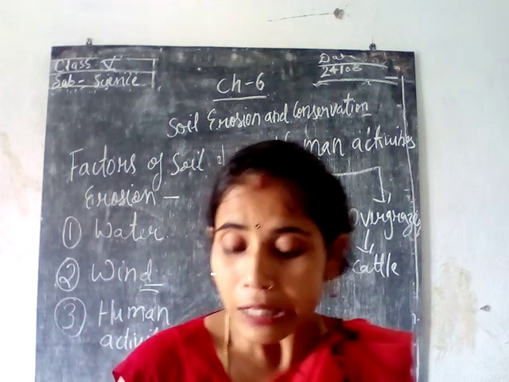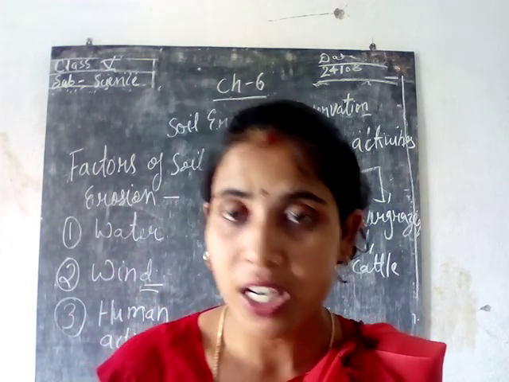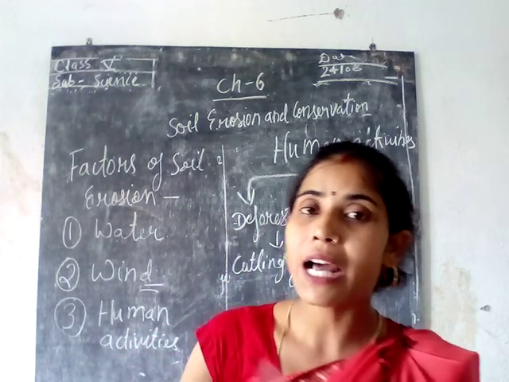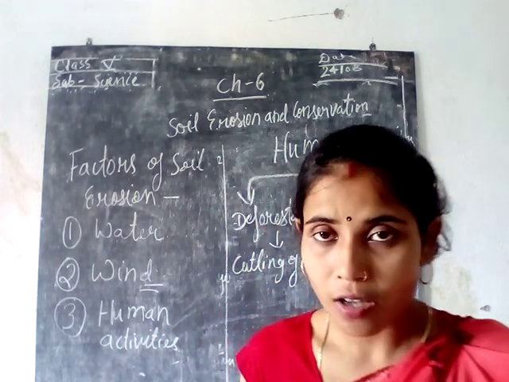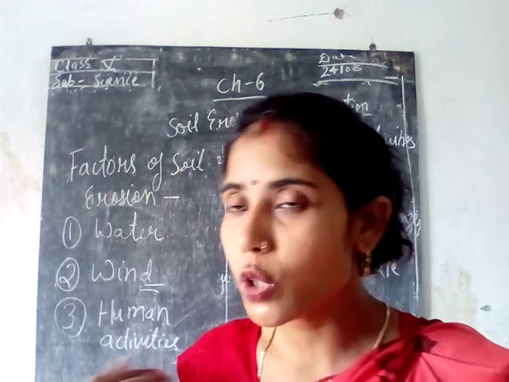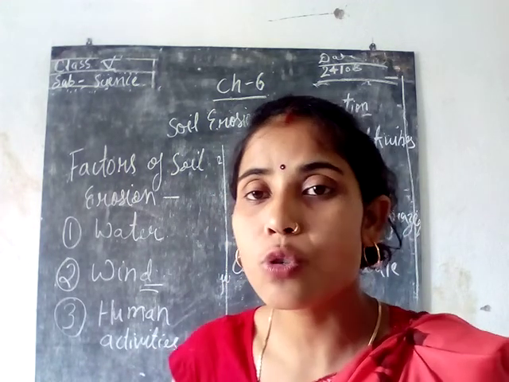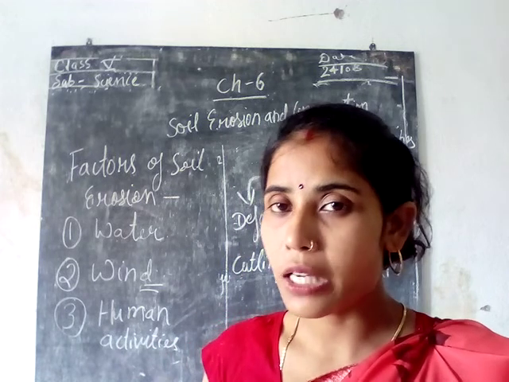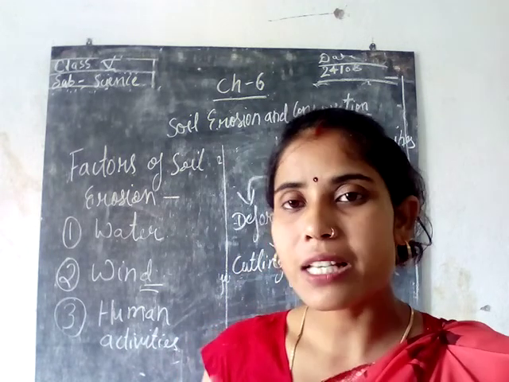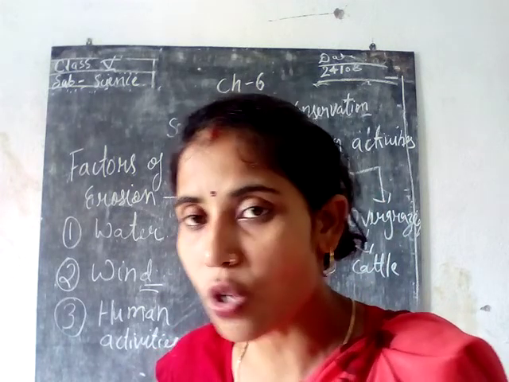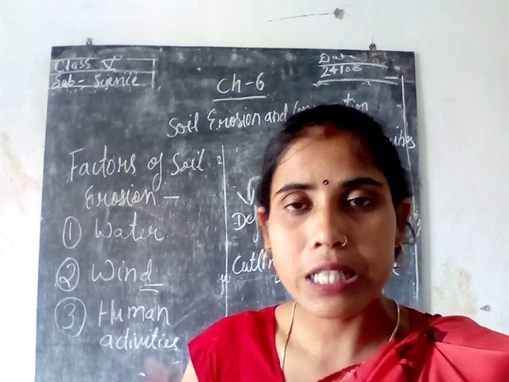So human activities, humans are responsible in this way. Humans used to cut down trees over a large area for the purpose of their shelter, or for the purpose of the wood, also for making furniture. A large amount of forest used to be cut down due to industrial processes also. So these are some of the factors which cause deforestation. That means cutting down of the trees over a large area is called deforestation.